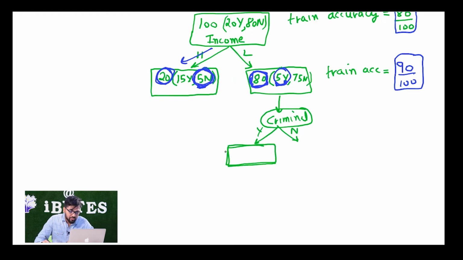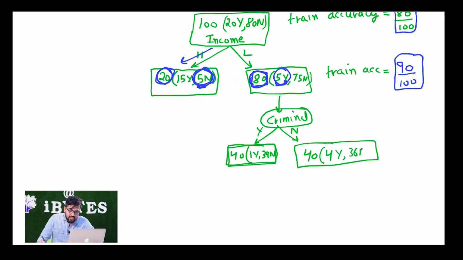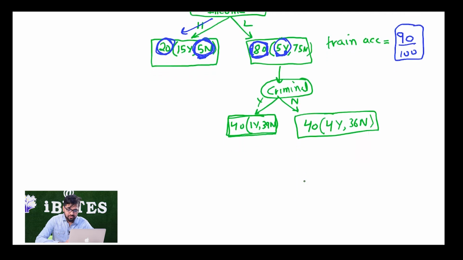Out of these 40, one got a loan, maybe using his criminal power, and 39 did not get a loan. Similarly, out of these 40 people who were not criminals, 4 got the loan and 36 did not get the loan, right? Total 4 plus 1, 5, which we already know, 5 people got the loan, right? So this is how we have classified it further, right?